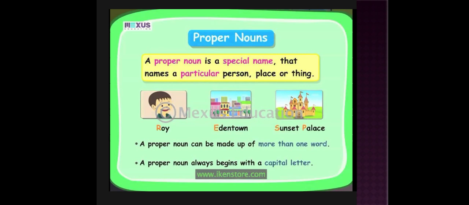So here you can see a small picture describing what proper nouns are. A proper noun is a special name that names a particular person. Particular means any specific person, place or a thing. For example, you can see over here Roy, Edentown, Sunset Palace. Looking at Sunset Palace, this palace has a name comprising two words and both of them are written with a capital letter. So a proper noun can be made of more than one word, and a proper noun always begins with a capital letter, as I have told you earlier.